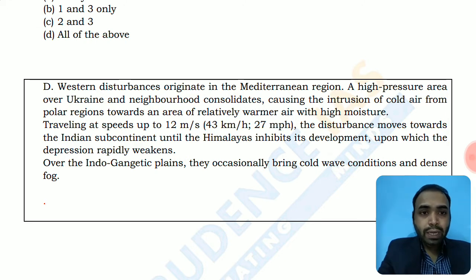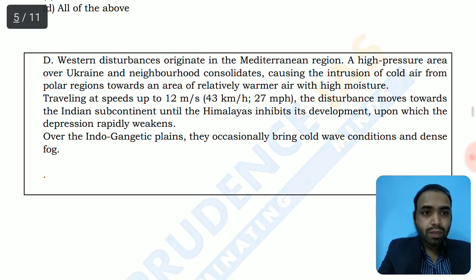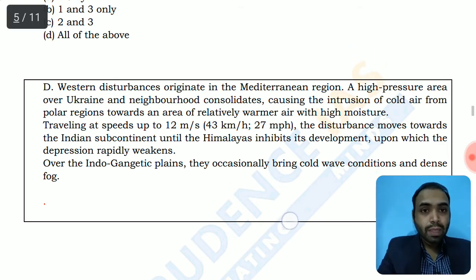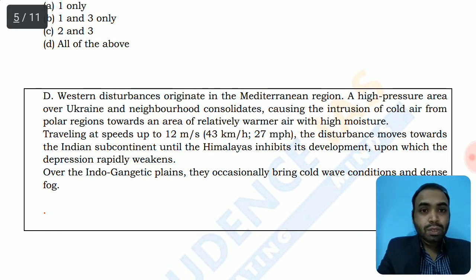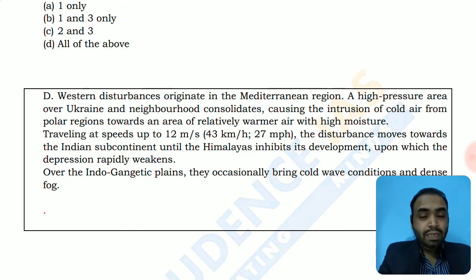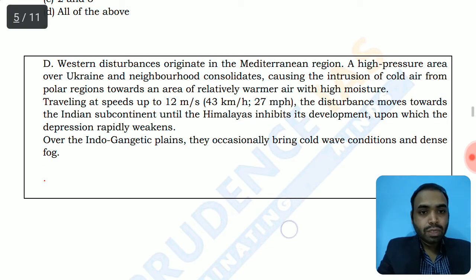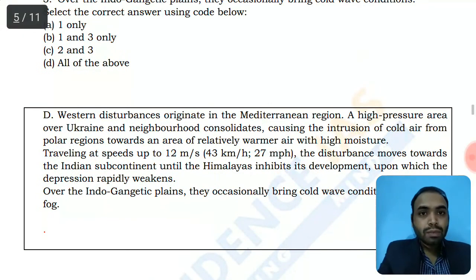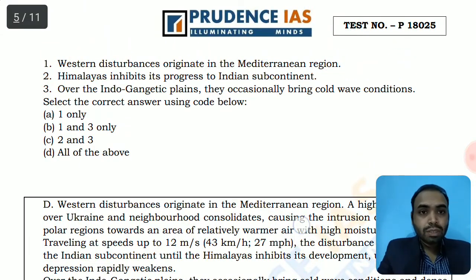Over the Indo-Gangetic plains, they occasionally bring cold wave conditions and dense fog. That sudden dense fog during the months of October and November, especially if you are in Delhi, you have experienced this kind of sudden fogging. That is one of the implications of these western disturbances reaching the Indian subcontinent. So that was again a kind of revision about the western disturbance.